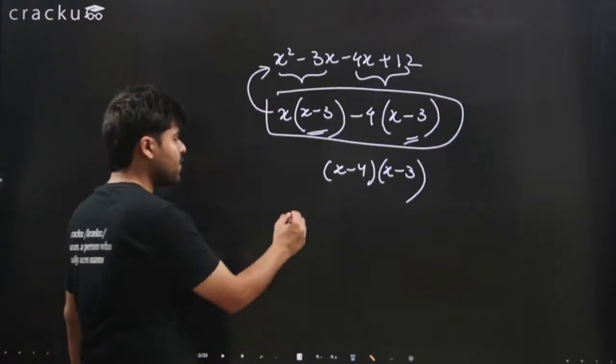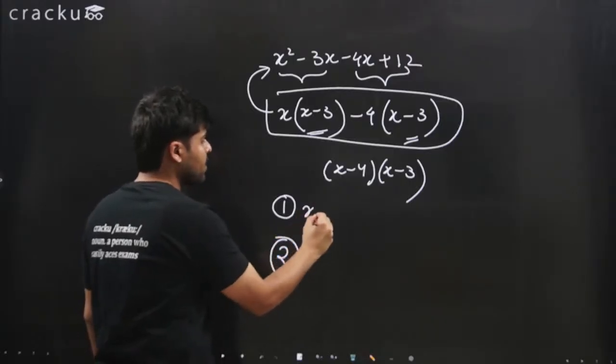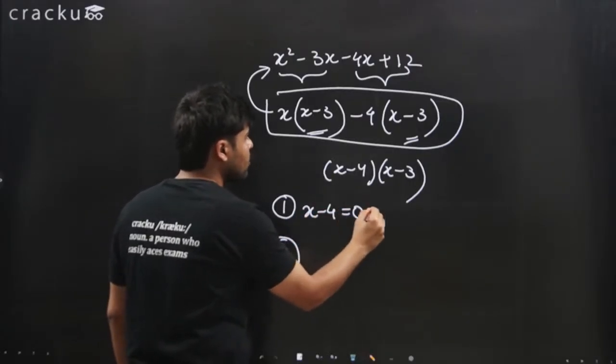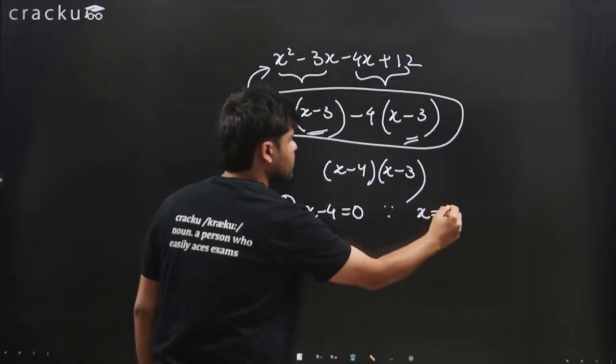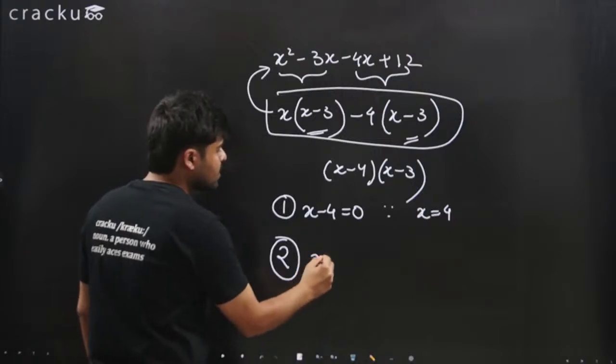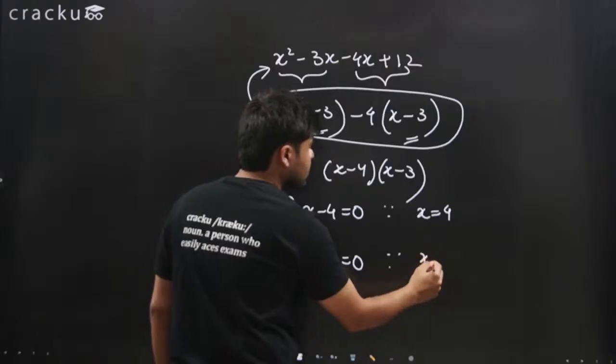I will take each factor one by one. The first factor will give me x minus 4 equals 0, and therefore x equals 4. The second one will give me x minus 3 equals 0, and therefore x equals 3.